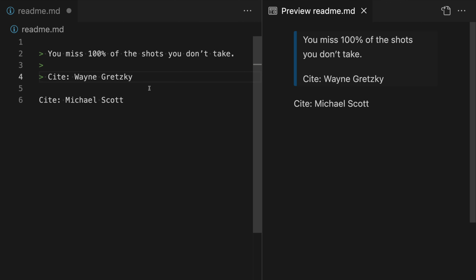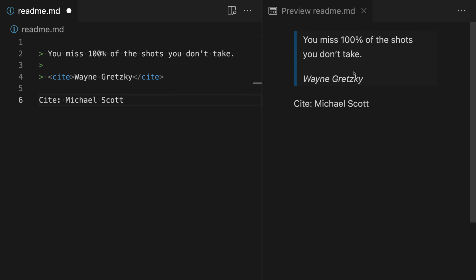If you're wanting to include the author of the quotation somewhere in this as well, so in this case we want to make it clear that this is something Wayne Gretzky said, you can typically just use the text, or you can actually use HTML to make it even more clear. So we could go in here, and instead of just having the text that is saying here's the citation, or here's who said it, we can actually use the HTML cite tag here. So this is just a normal HTML tag. And once we write this, notice how it's being rendered slightly differently. Again, that's something the browser is doing automatically. And it's now making it very clear that this block quote is associated with this citation.